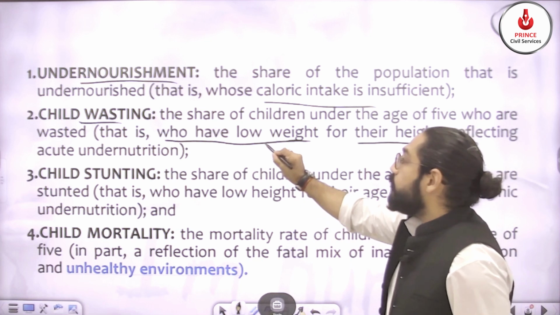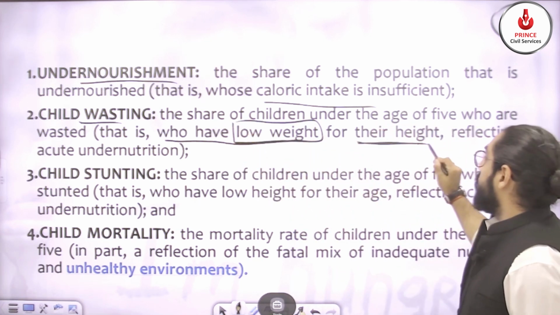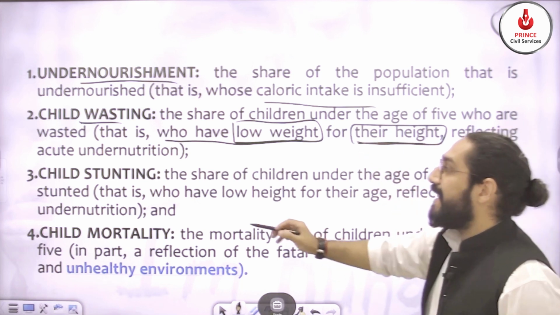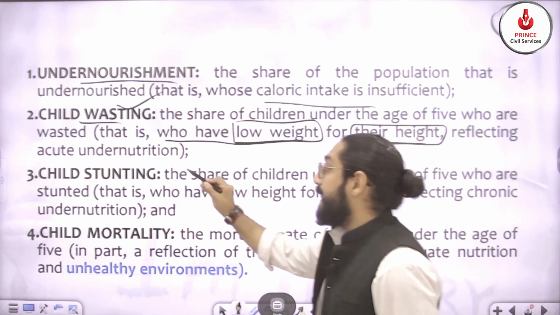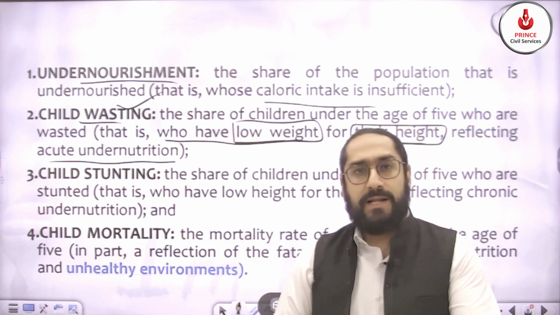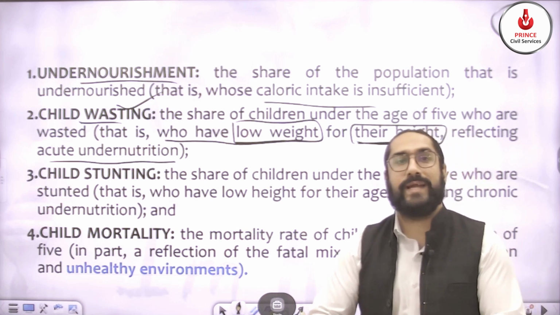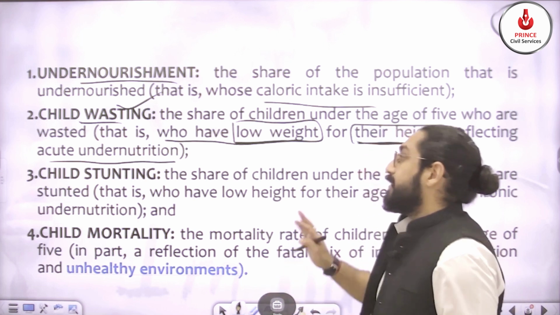So when the children have low weight for the required height, we say that there is child wasting, and it shows acute undernourishment. Acute means in less time. So if you provide adequate nutrition, the calories, it can be taken away.